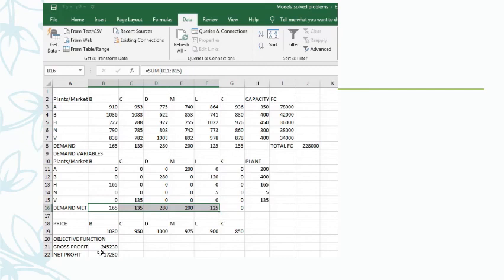And the net profit is obtained. What is the formula? B21 minus J8. B21 is the gross profit minus J8. What is J8? That is the total fixed cost. So this comes out to be the net profit. What was the profit in the last problem, the cost minimization model? It was 15,000 something. Now it is 17,230. This is the difference between cost minimization and profit maximization models.